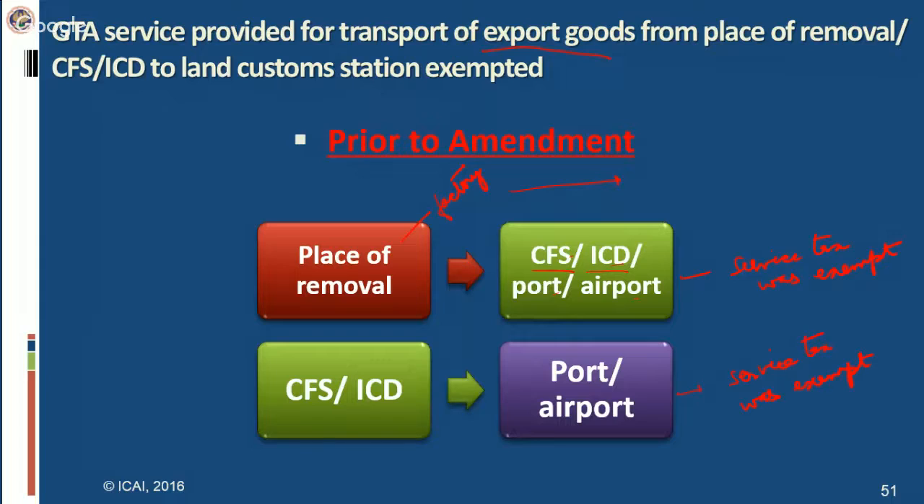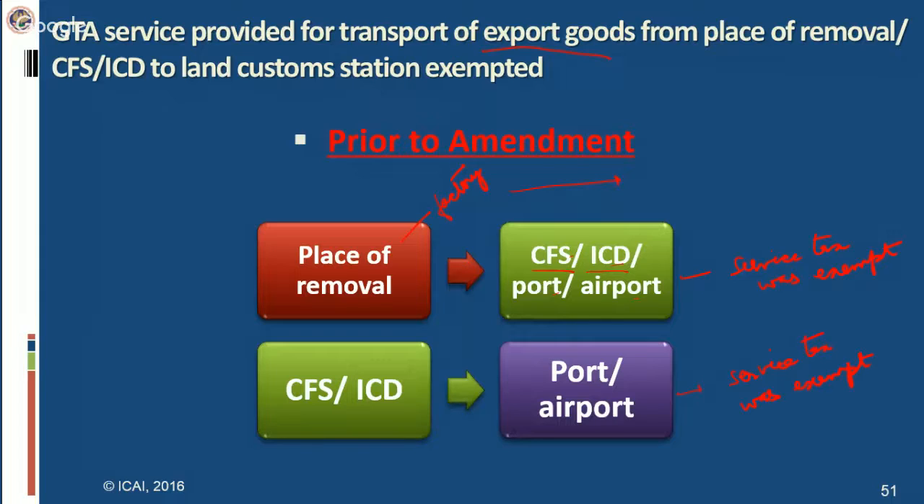And then the exporter can transport his goods to ICDs, and there the customs clearances can be given. He can fulfill the customs formalities at the ICD. He can file a shipping bill and get a customs clearance from the ICD. And after that, from the ICD, goods can be transported to the seaport or the airport, from where they can be taken out from our country to the place of destination where they are meant to be exported.